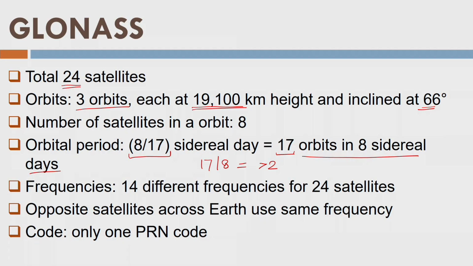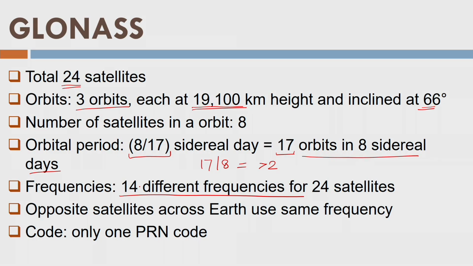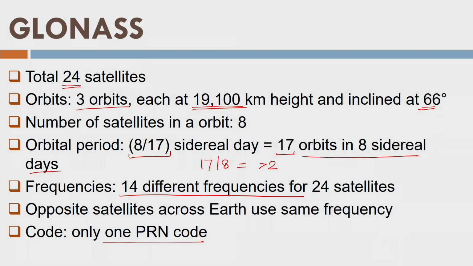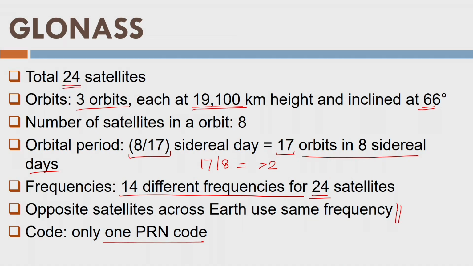Okay, what are the frequencies? It uses 14 different frequencies. Remember, GPS is using L1, L5 and L2, 3 frequencies, but GLONASS uses different frequencies. On the other hand, it uses only one PRN code. GPS is using 2 or 3 codes, the CA code, the P code, and maybe the Y code also, which is not available for civilians. It is for military only, but still it is using 3 codes. However, GLONASS is using only one PRN code, but different frequencies for 24 satellites. And then opposite satellites across Earth use the same frequency. Well, that's the idea here. This is the specification of this system.